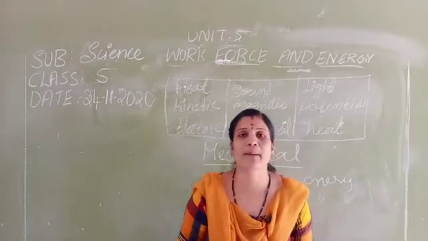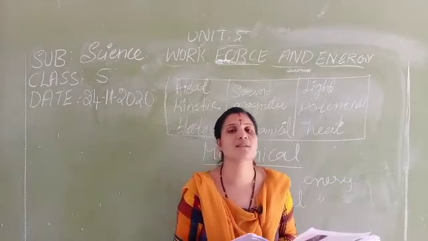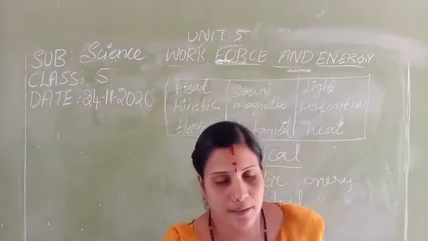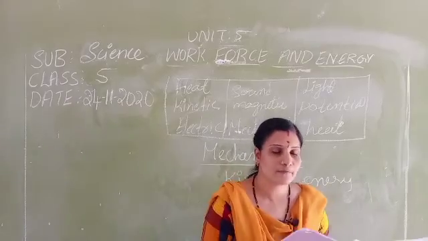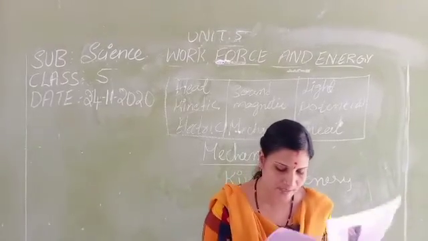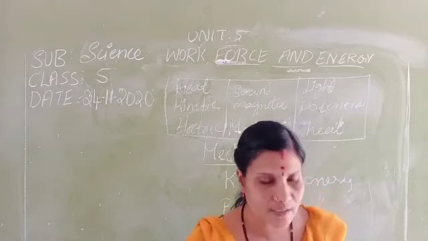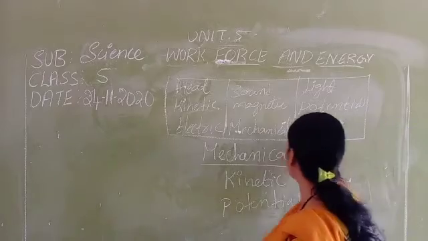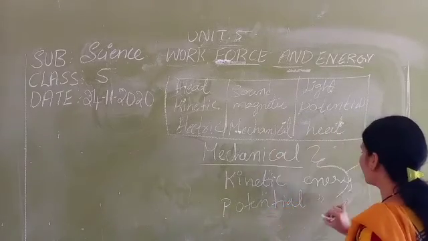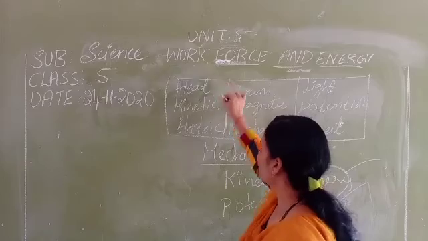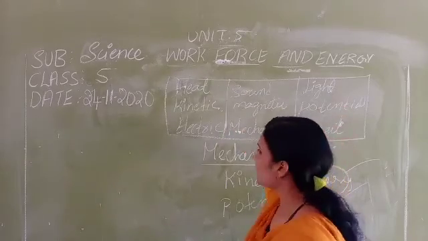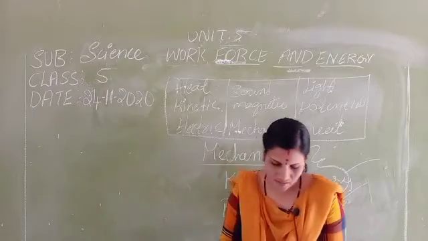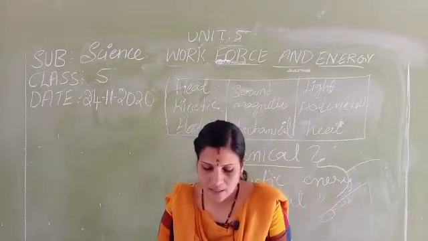So in these two types of energy, what is kinetic energy? The example is a running cheetah. And energy stored due to position, like bricks kept on the wall, is known as potential energy. These energies are very important. Now we have learned mechanical energy, which has two types: kinetic and potential. Page number 95 is completed.